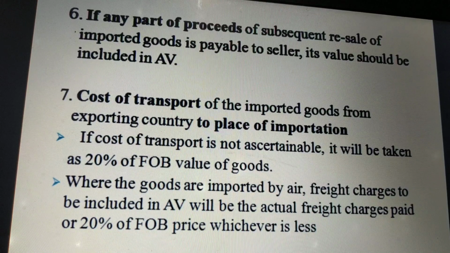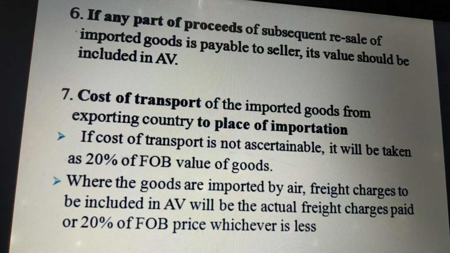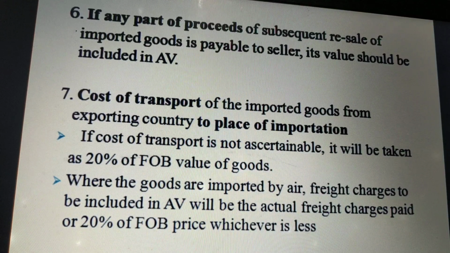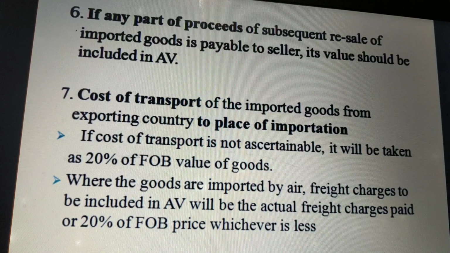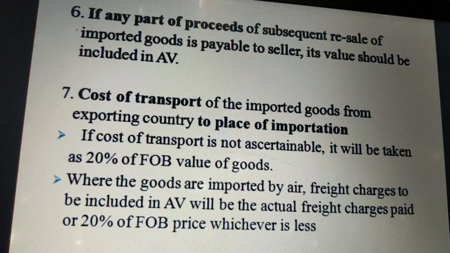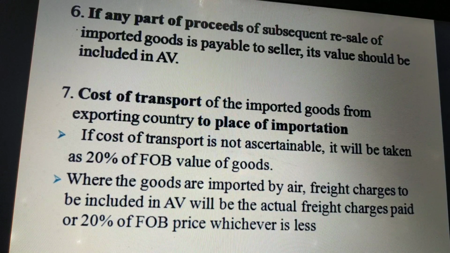But if the goods are transported through any other means like land or sea, in such cases the actual transportation cost is includable. But if actual transportation or freight is not given in the problem, then we have to take 20% of FOB value as the cost of transport.